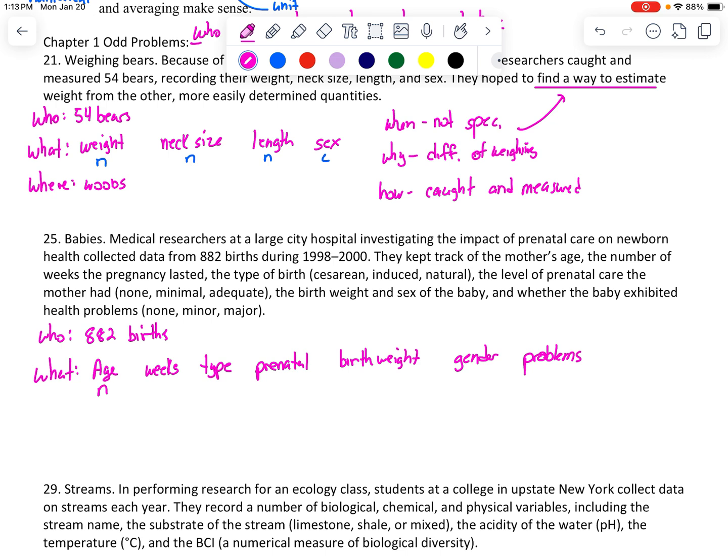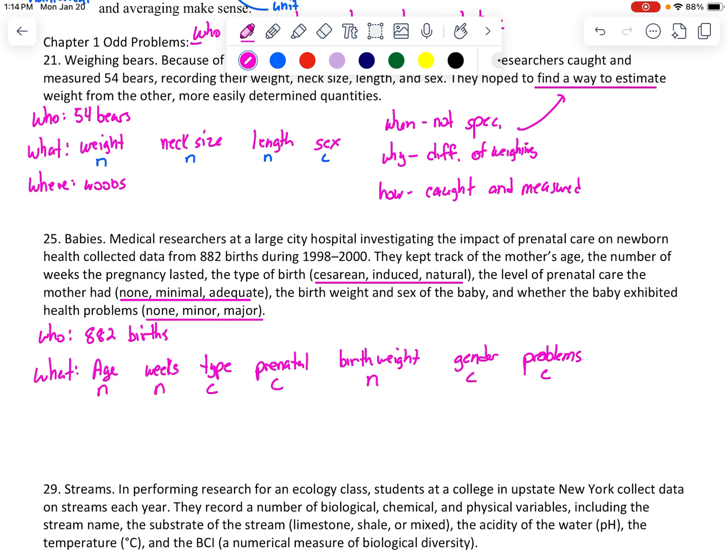Age is numerical because I measured it in years. Age of the mother, right? Yep, mother's age. Weeks of the pregnancy is numerical, but the type would be categorical. They gave us the types up here, cesarean, induced, or natural. Prenatal care was also categorical, one of those categories there. Birth weight is numerical, gender is categorical, and problems, again, categorical. It gave us those options that it was going to be in.